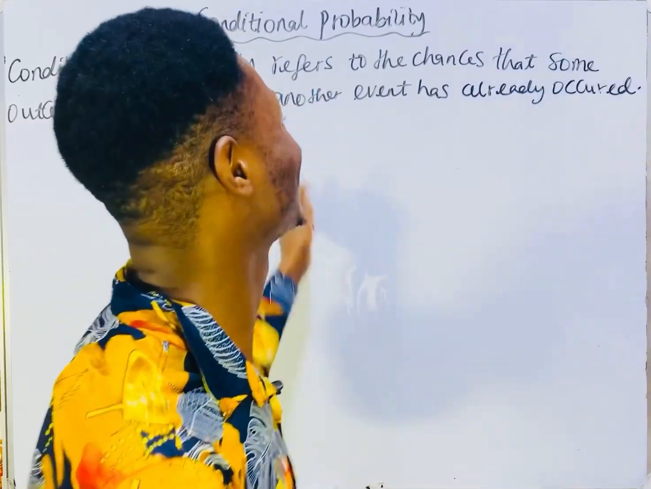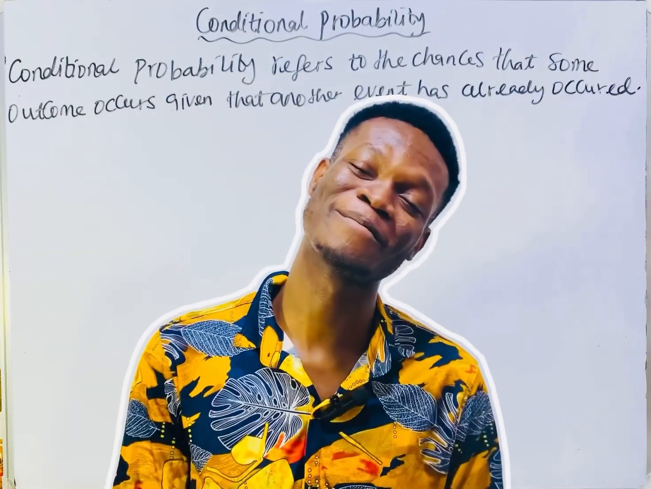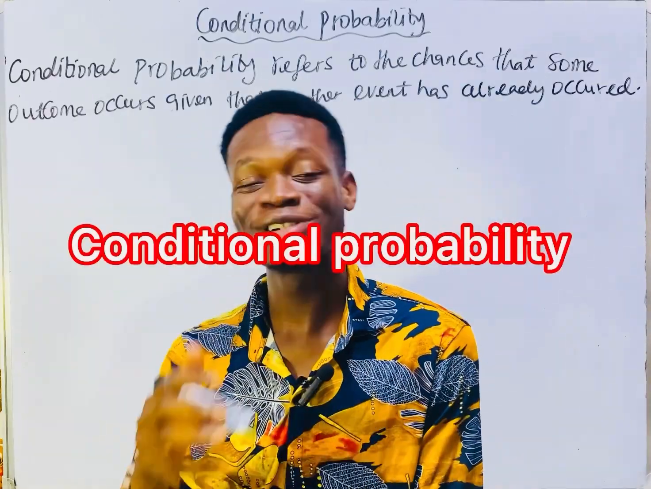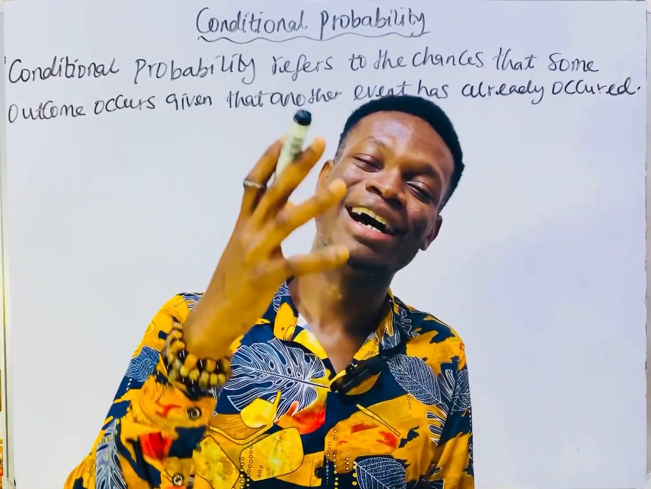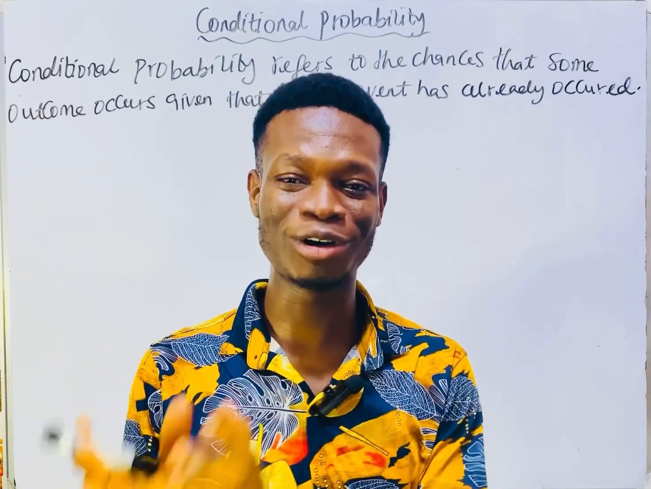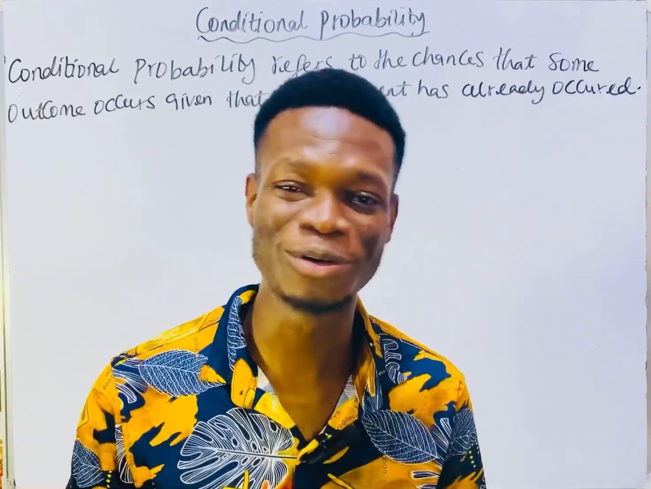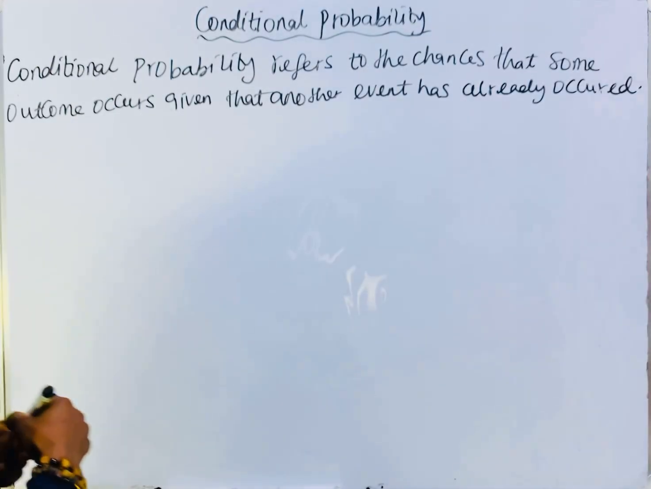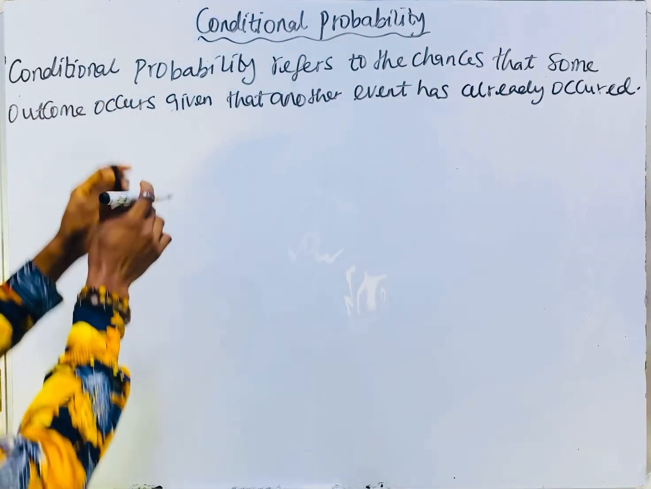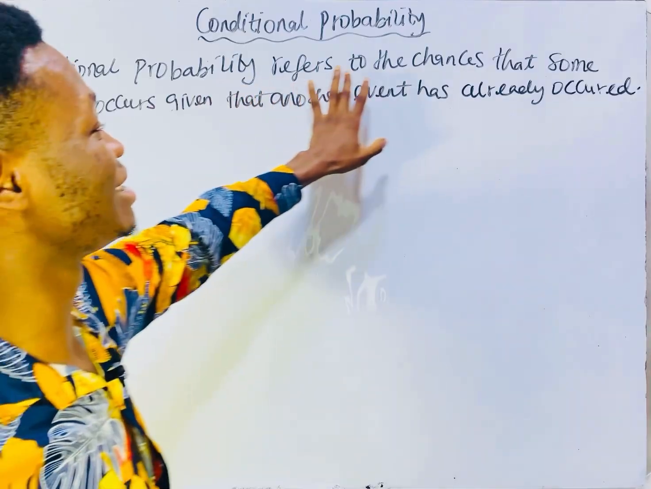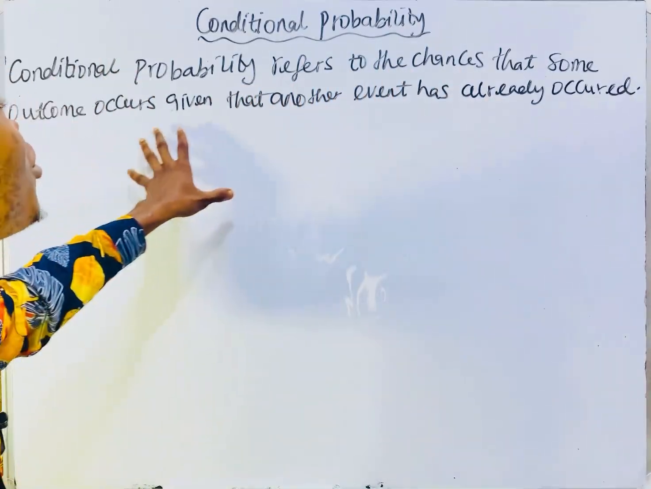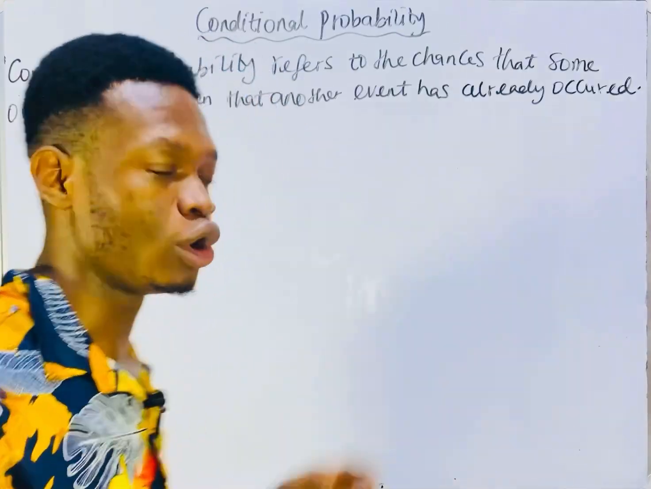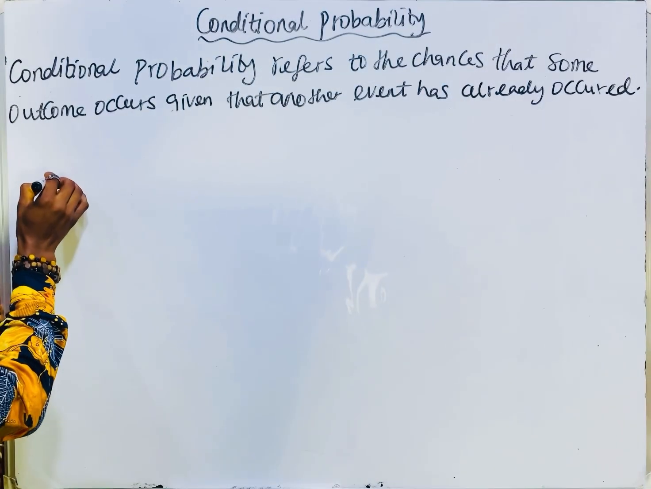Let's talk about conditional probability first. What is conditional probability? It's just trying to tell us about the chances of events occurring, given that another event has occurred. Let's read from the board. Conditional probability refers to the chances that some outcome occurs, given that another event has already occurred.